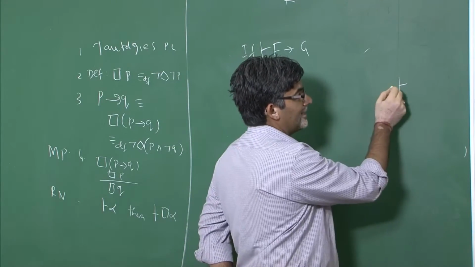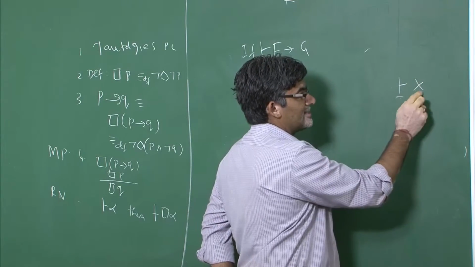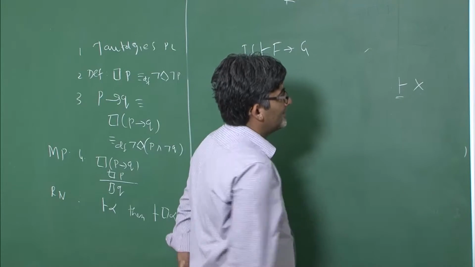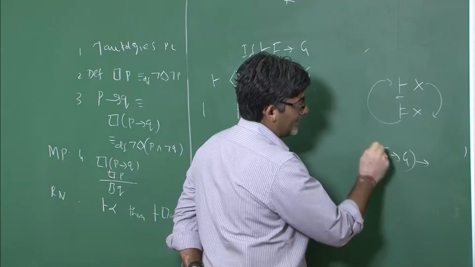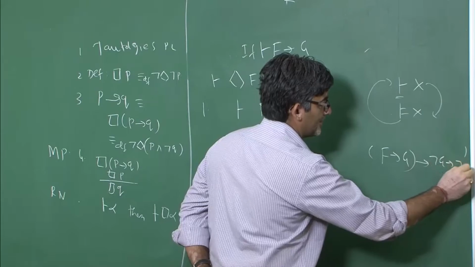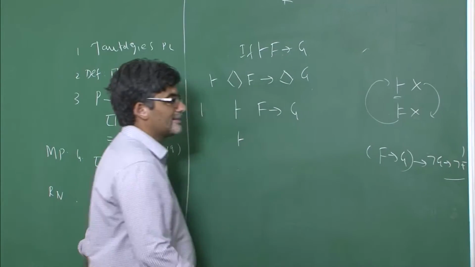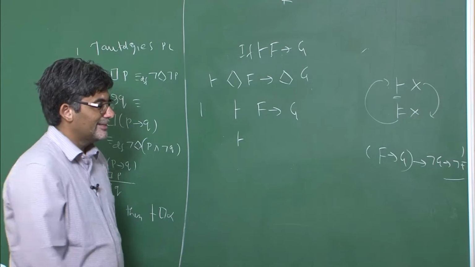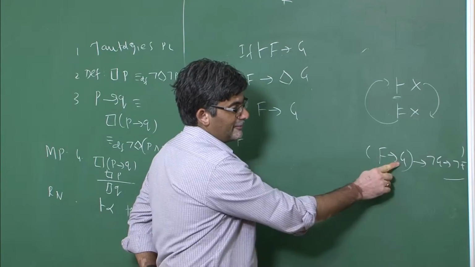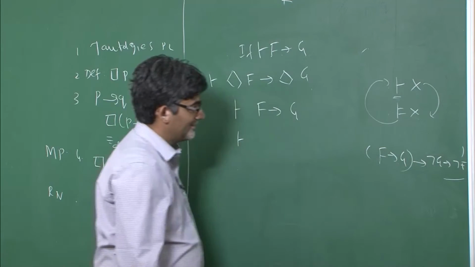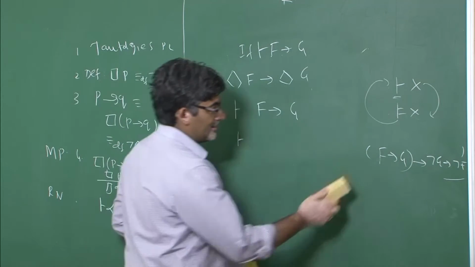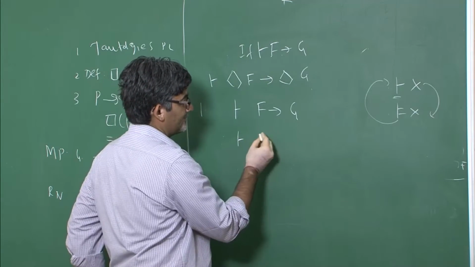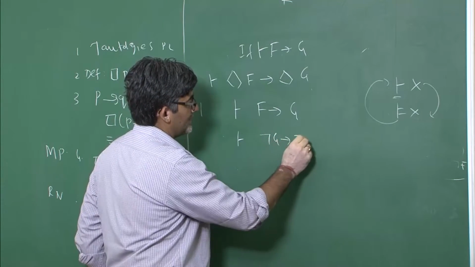If nothing is there on the left hand side, that means it is shown to be a theorem. Then not G implies not F. This is a tautology in classical logic, also called the law of contraposition. F implies G is the case, and not G implies not F is also the case.